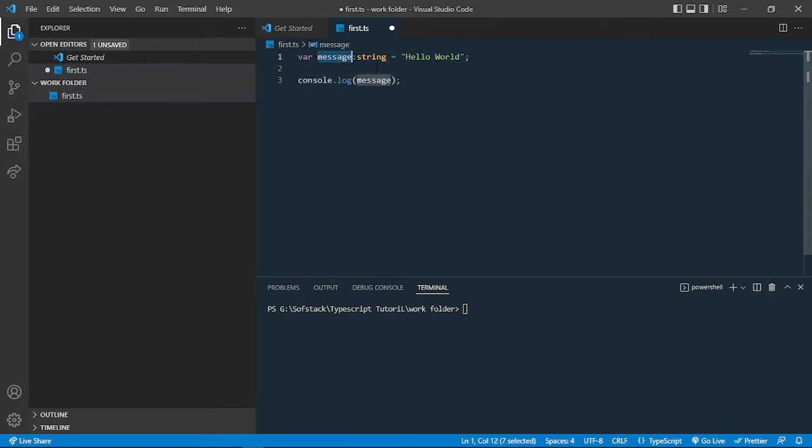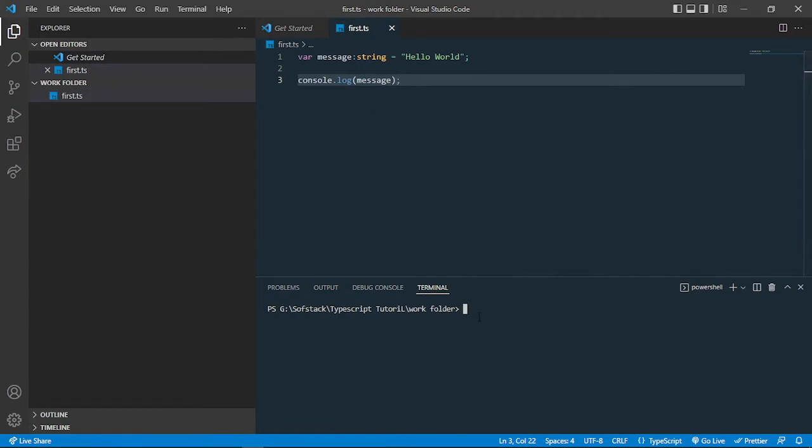So this is kind of similar to JavaScript, but you can see that I have added this type, which is string. So it will only store a string in this variable if I reuse it. So I can only store the string type of value in this. So this is type. And then I'm console logging this. So let me just save this file. We'll be understanding about types in future videos.